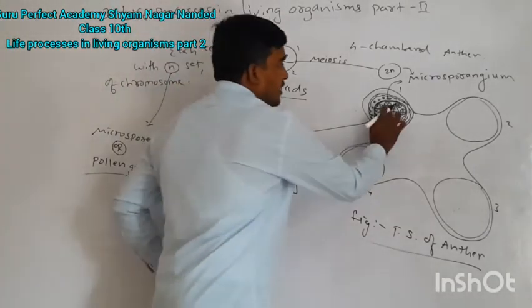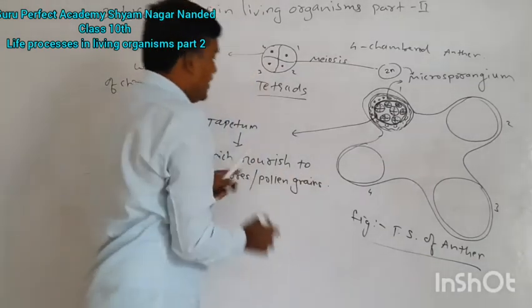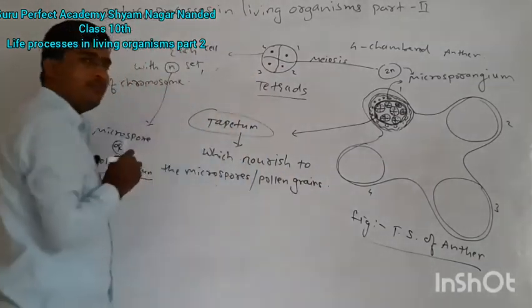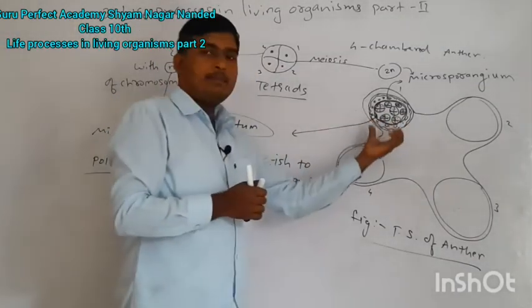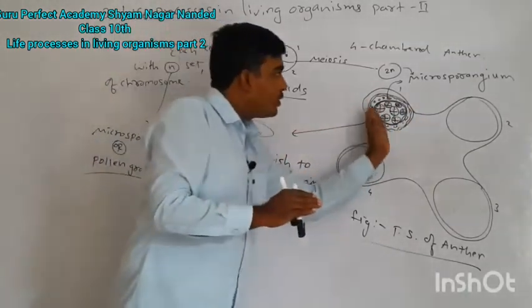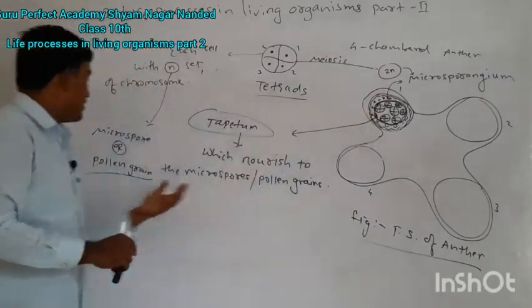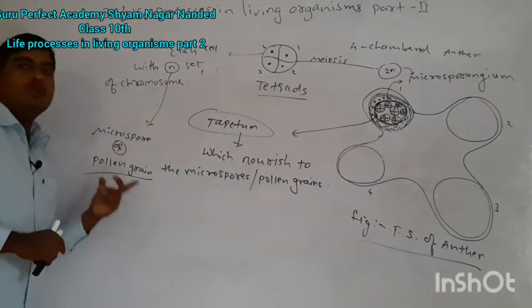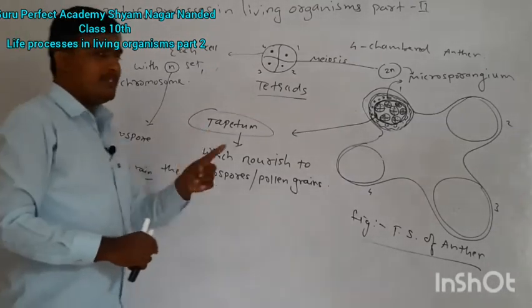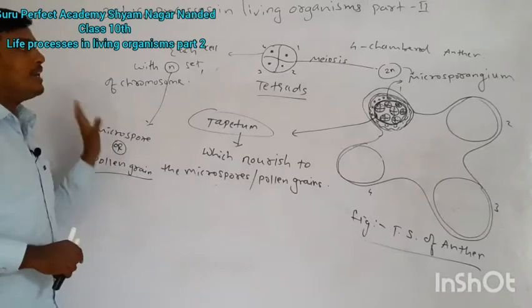Here, inside, we can say the center of the chamber within a tapetum. The tapetum is the covering group of cells which provides nutrients to the growing microspores or pollen grains. So tapetum is very useful for the nourishment of the pollen grains or microspores.